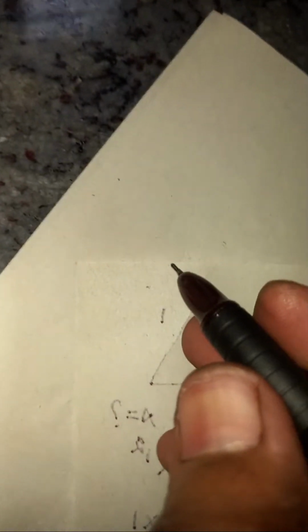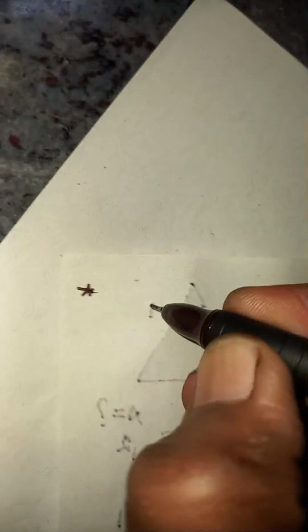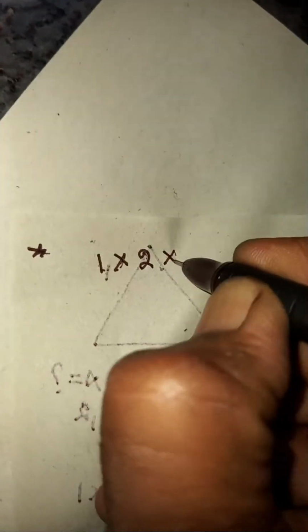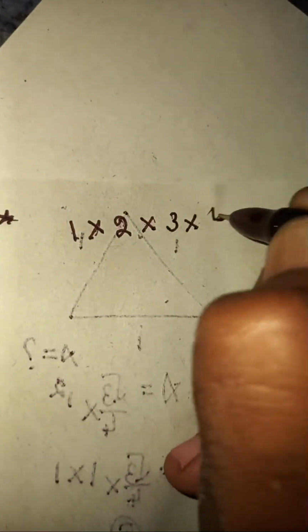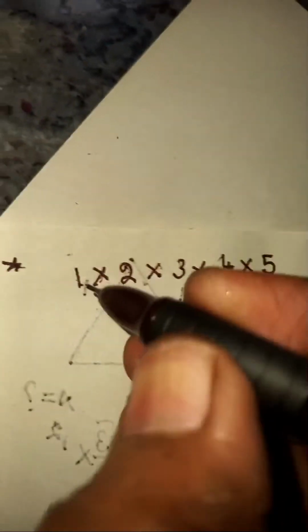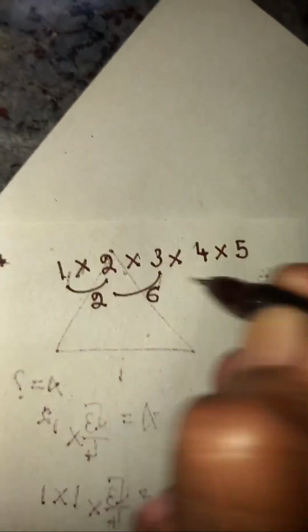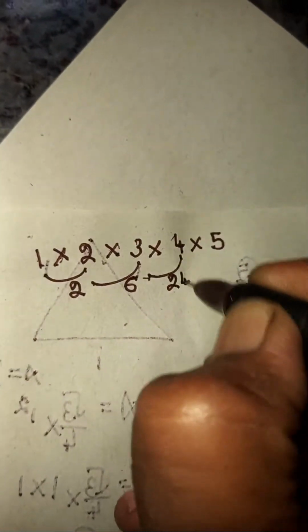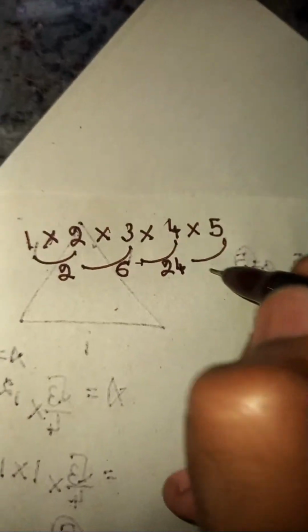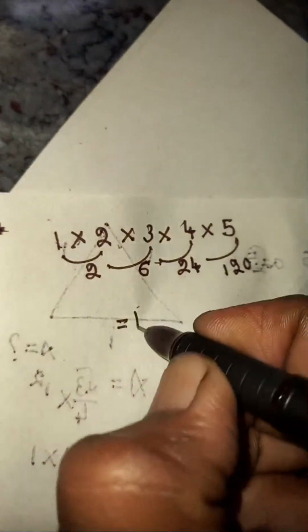That is square numbers. You can multiply like this: 1 times 2 times 3 times 4 times 5. You can multiply easily. 1 times 2 is 2, 2 times 3 is 6, 6 times 4 is 24, 24 times 5 becomes 120. This is completely equal to 120.